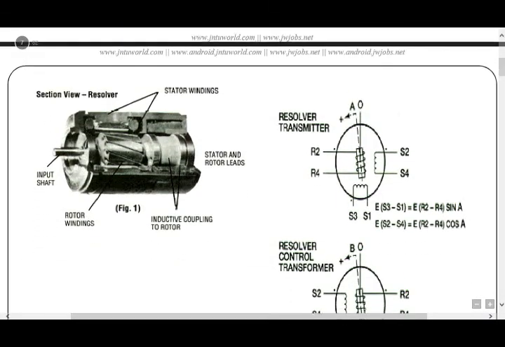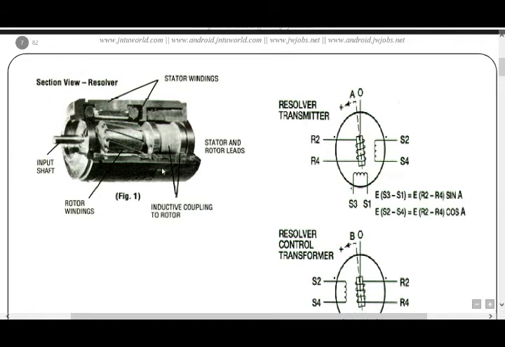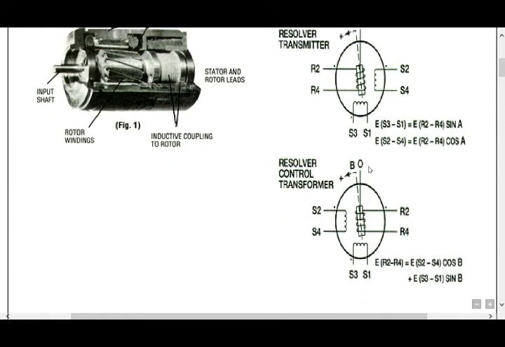In this figure, you observe the resolver: input shaft, stator windings, input coupling, rotor, rotor windings, stator, resolver transmitter, R2, R4, S2, S4, S3, S1. The resolver control is S2, S4 and R2, R4. These two circles are the electric signals and the working procedure.